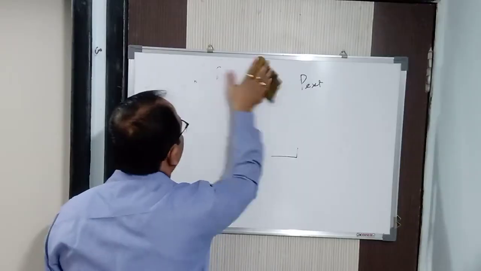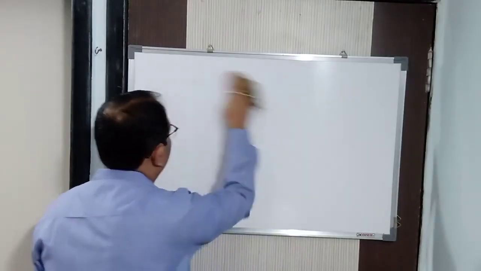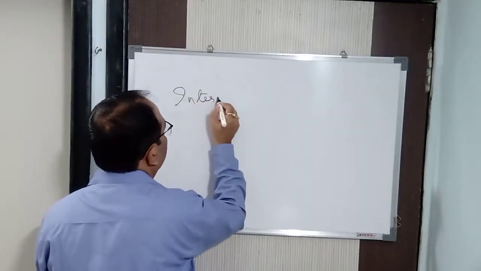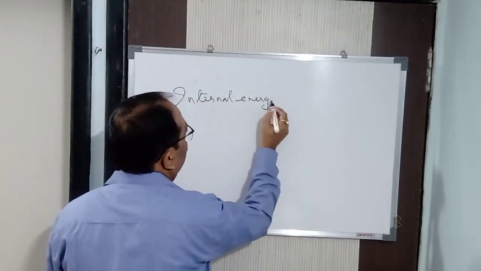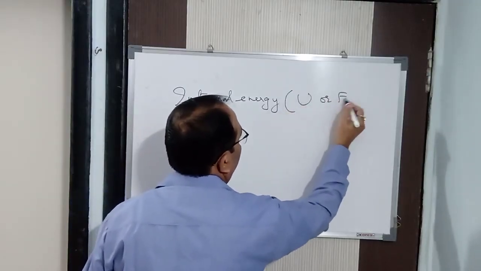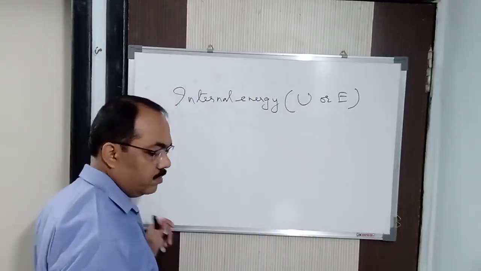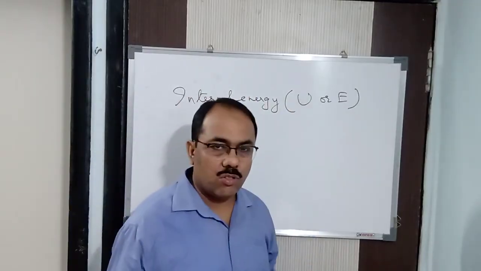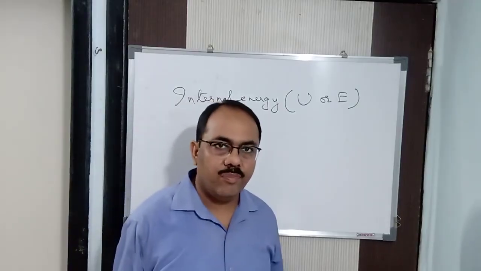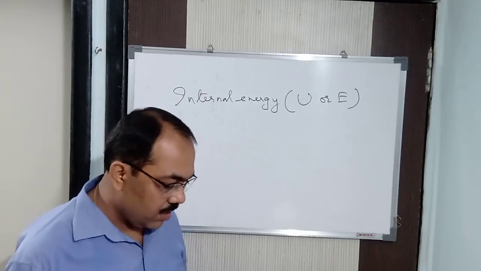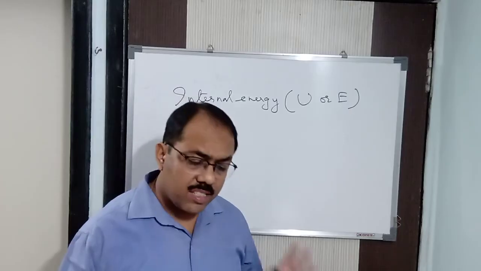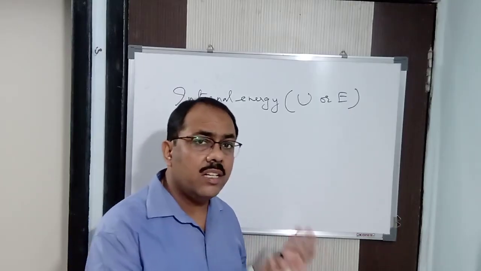Next, we will come to internal energy, denoted by the letter U, capital U or capital E. I am going to use U, because E also means energy, so it's better to use U. Now, what is internal energy? Internal energy is nothing but the stored energy in a particular system. It is the sum total of all the energy present in a particular system.